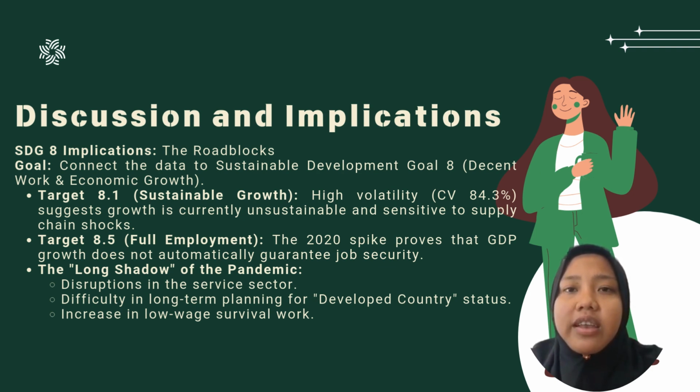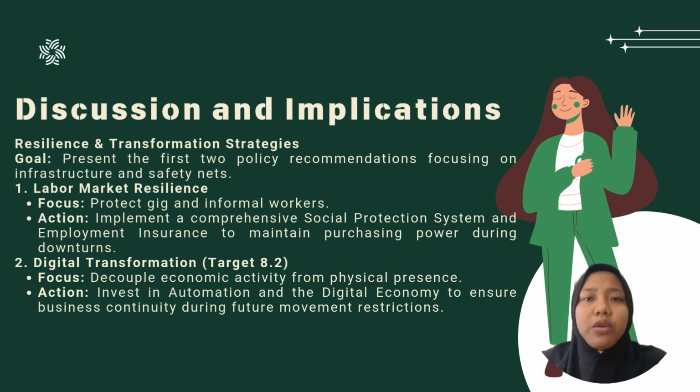Furthermore, regarding Target 8.5, full and decent employment, the surge to 5.3% unemployment in May 2020 proved that economic growth alone doesn't guarantee a safety net. Many of our citizens were forced into low-wage survival work. This mismatch shows us that we cannot just focus on the size of our GDP, we must focus on its stability. So, how do we fix this?